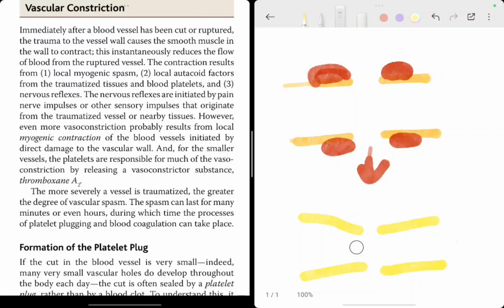So this is the first mechanism. The width is reduced, so the flow of the blood outside will also reduce. This is the first mechanism of vascular constriction. Vascular means blood vessel, constriction means to become narrow, and you can say to constrict.